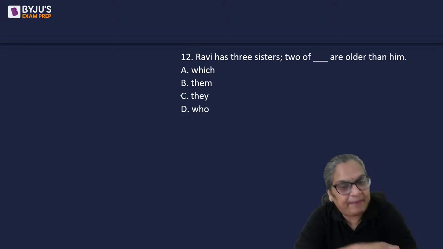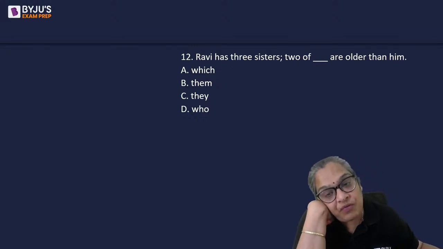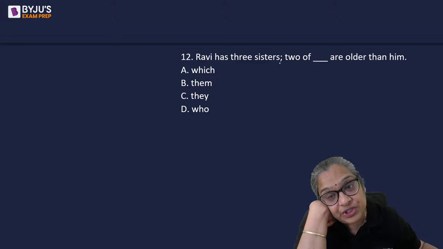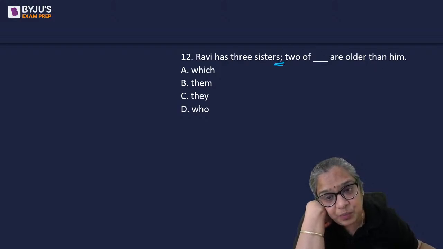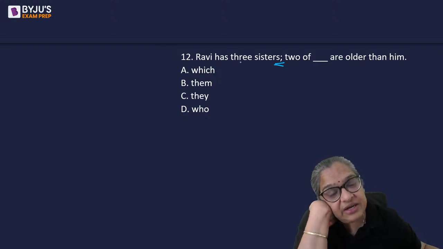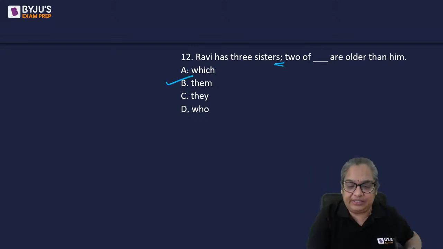Two of whom, if I had given that, this shouldn't have come. Even if I had given whom, you should not. With this, it doesn't make sense. This is a separate clause. This is a separate clause. Both are independent. So you're saying Ravi has three sisters, almost as good as putting a full stop here. Two of them are older than him.